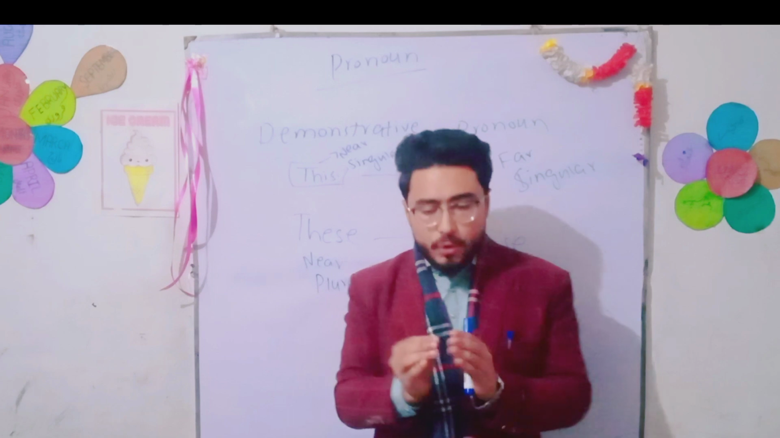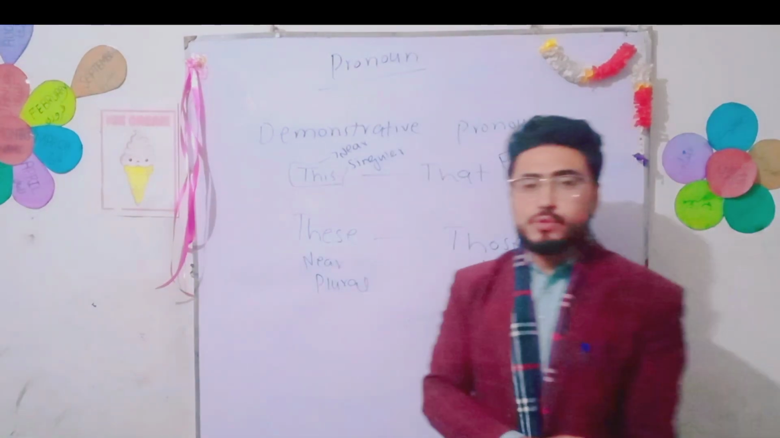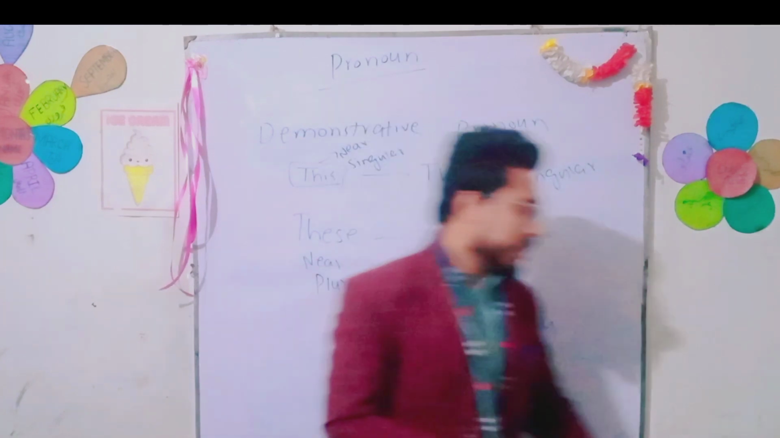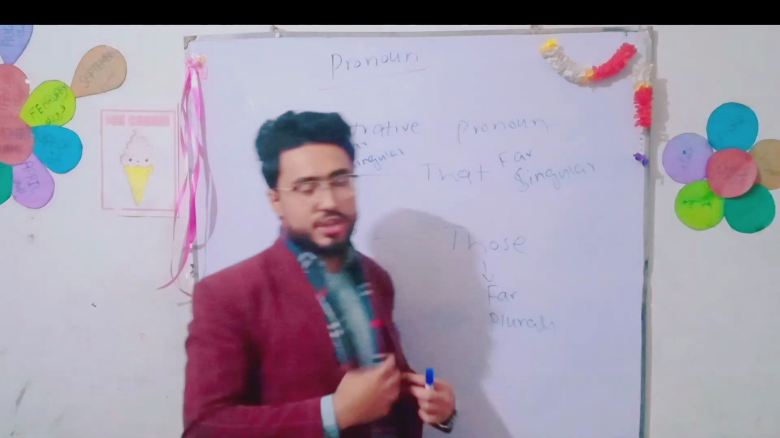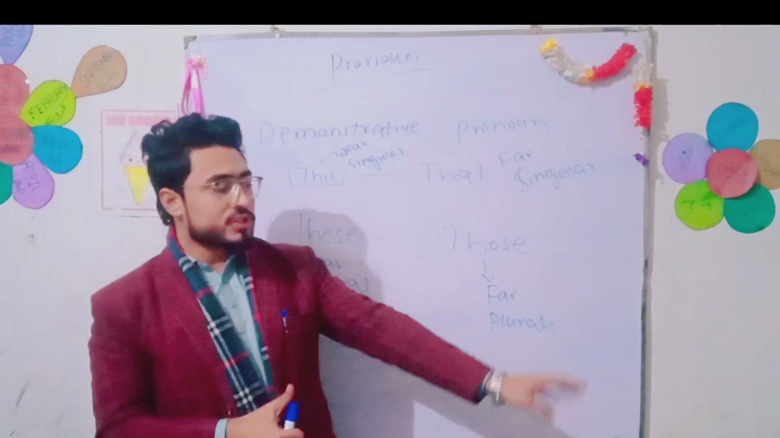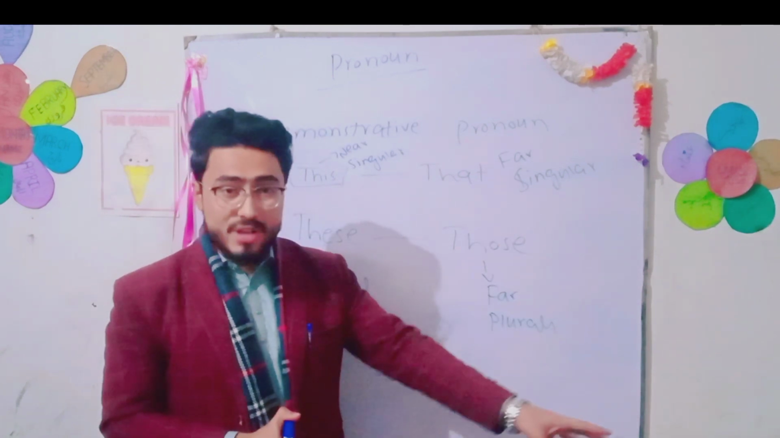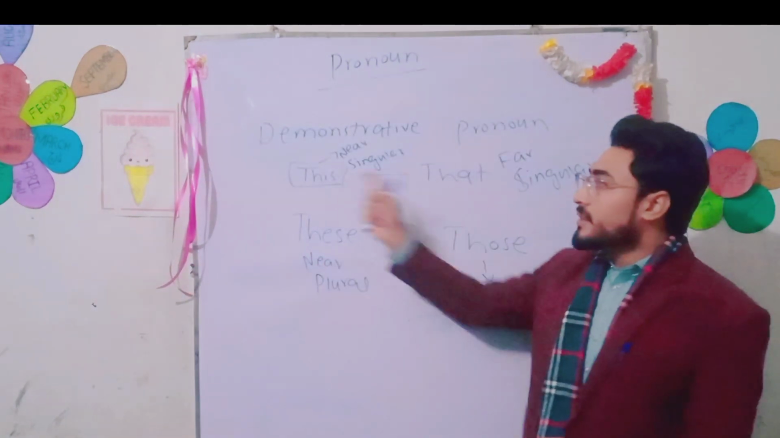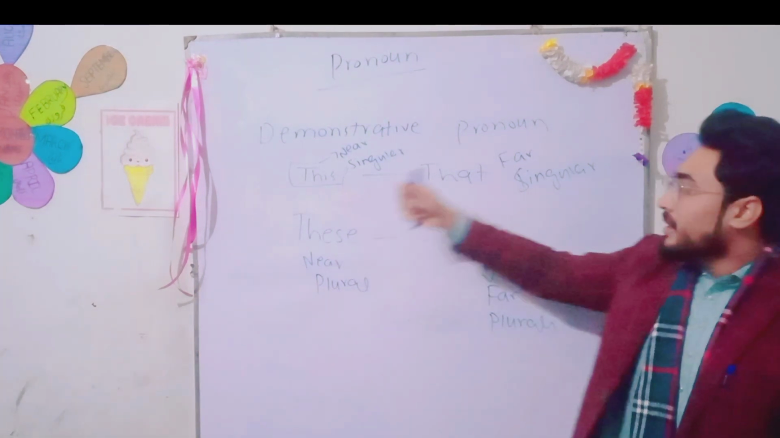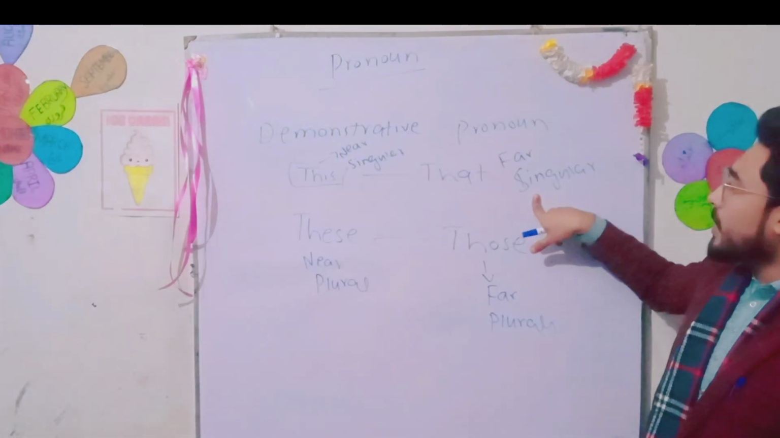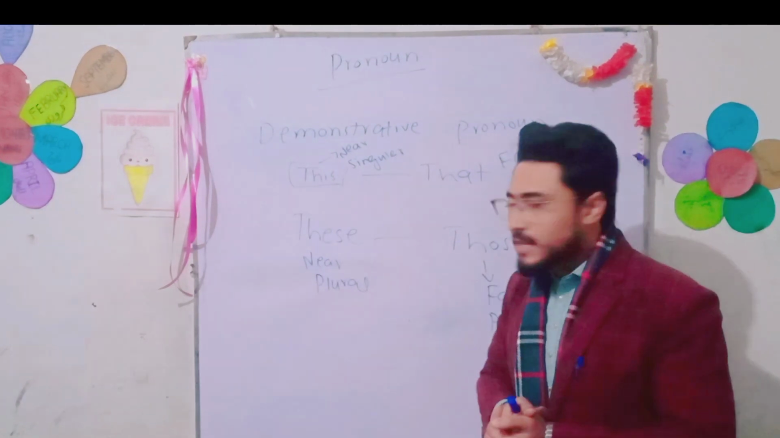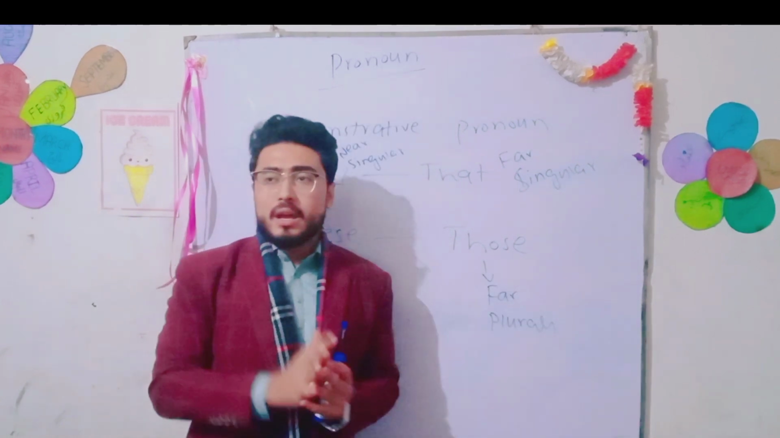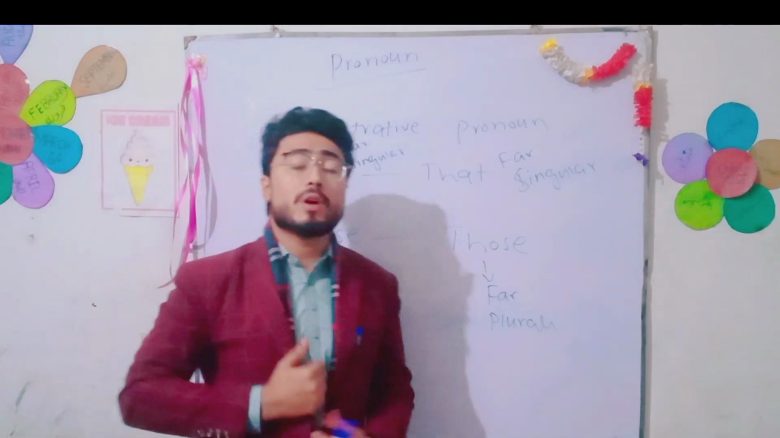And these we use for near plural things. For example, there are books over there, on that chair. So I will say those are books. So for demonstrative pronouns: this we use for near singular things, that we use for far singular, these we use for near plural, and those we use for far plural things, right? It's easy. And the next topic will be on the verb as well.